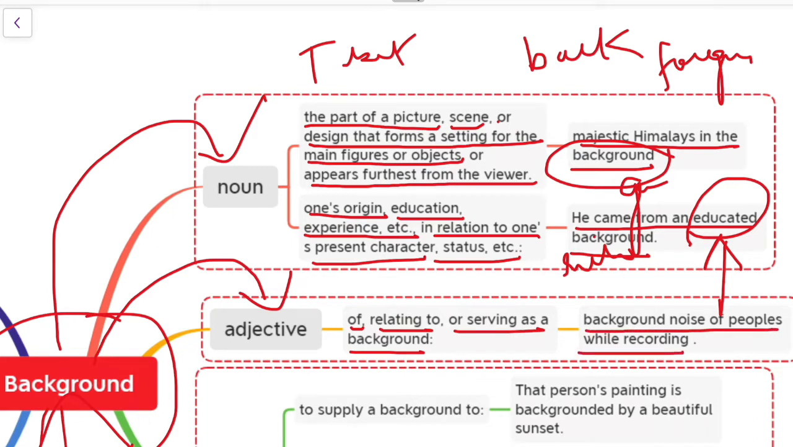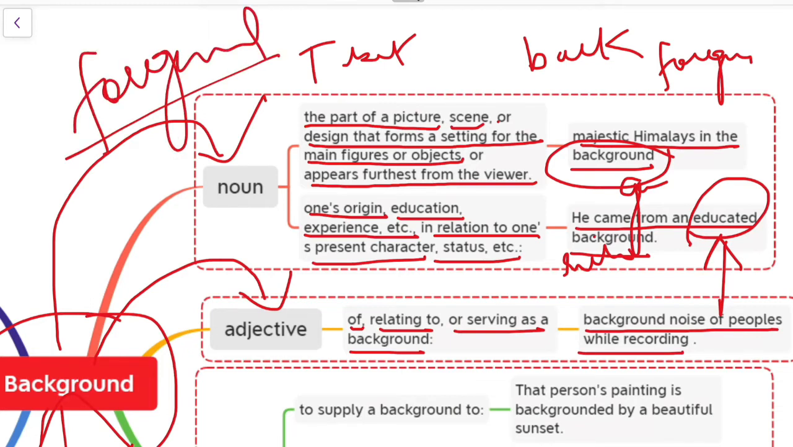I am just taking the example of myself today. When I am recording this particular lecture for you, it might be that some people or some children are shouting at the back, and my voice is at the front. So when I am recording the lecture, my voice is at the foreground. But the children who are playing and shouting at the back, that becomes background noise. And normally I have to remove that.